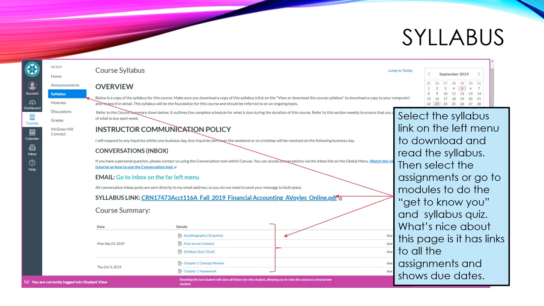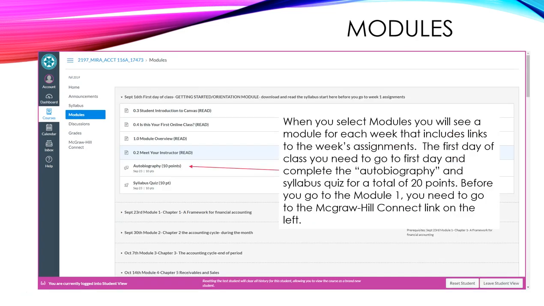Now, what happens when you select modules? Okay, this is an example. Now, if you notice over here, you'll see there's an arrow. If you click on that, it will then proceed like it does for the September 16th. It then will list all of the requirements.